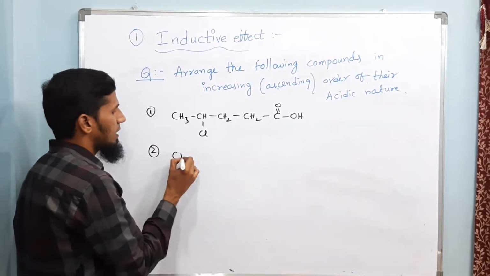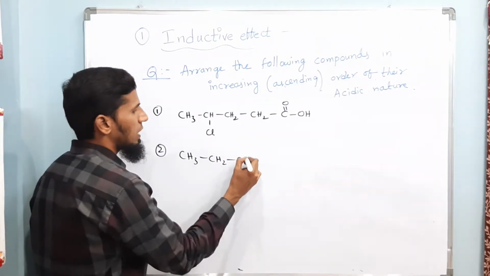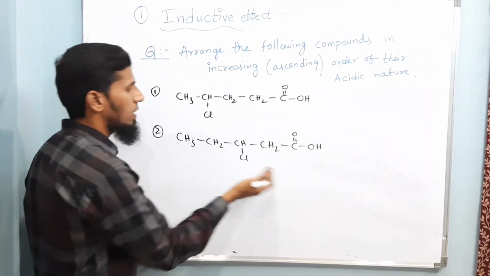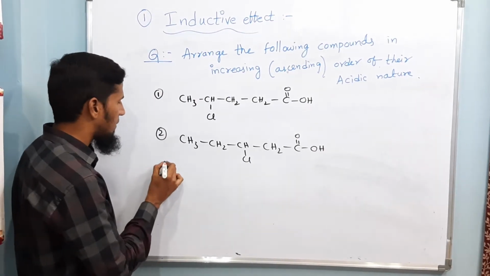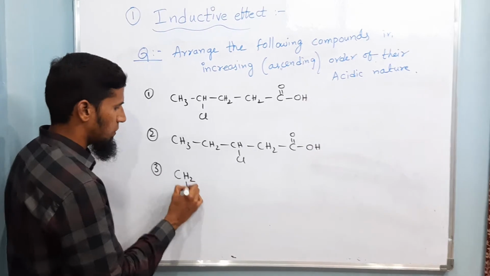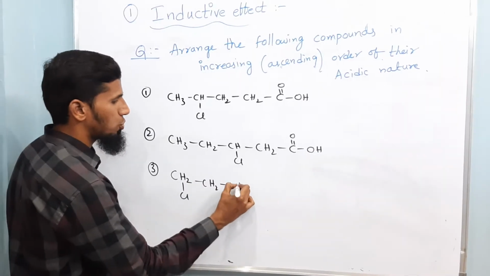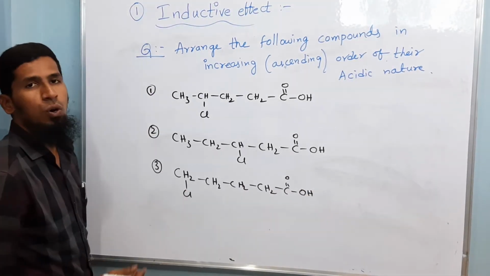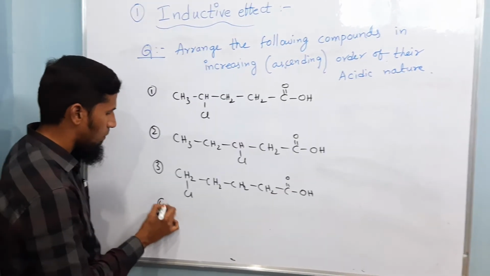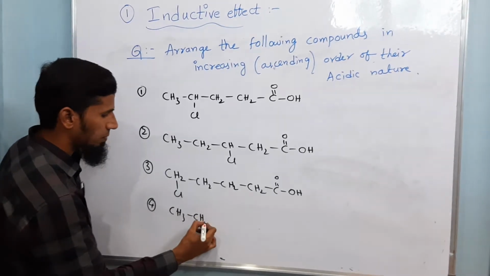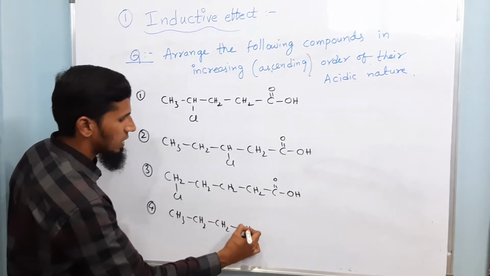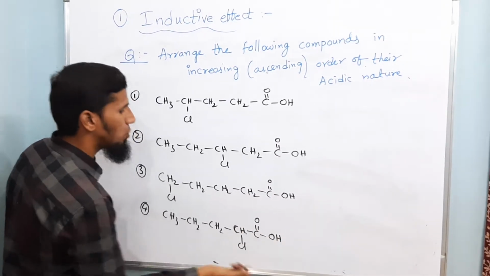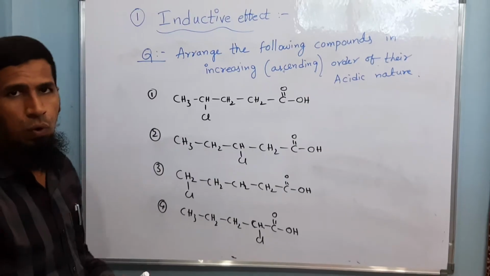Second one is CH3 CH2 CHCl CH2 C double bond O OH. It is 3-chloropentanoic acid. Third one, CH2Cl CH2 CH2 CH2 C double bond O OH. It is 5-chloropentanoic acid. Fourth one, CH3 CH2 CH2 CHCl C double bond O OH. It is 2-chloropentanoic acid. So basically I have given you 4 examples over here.